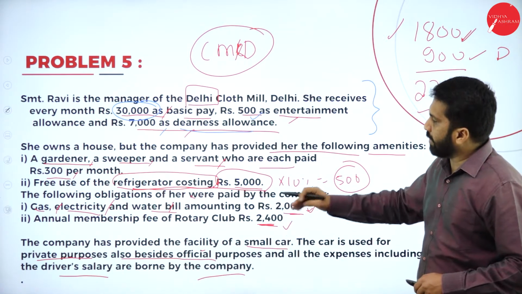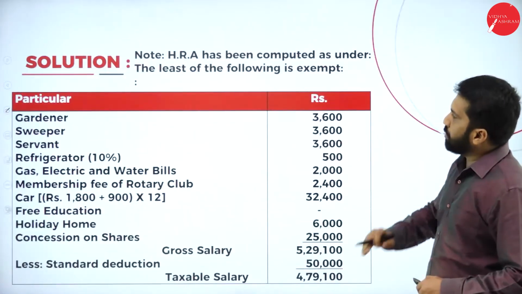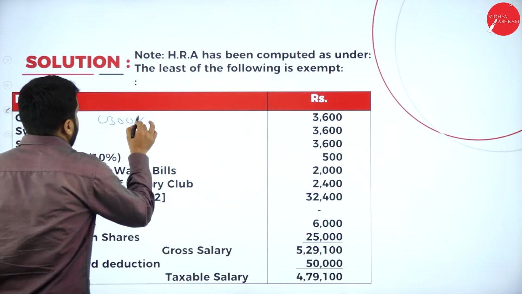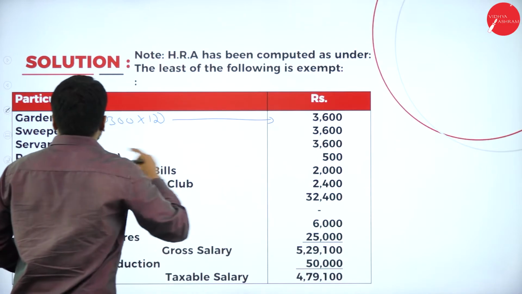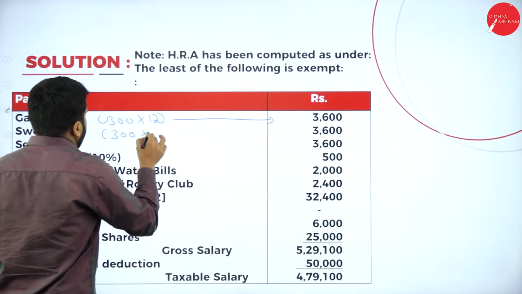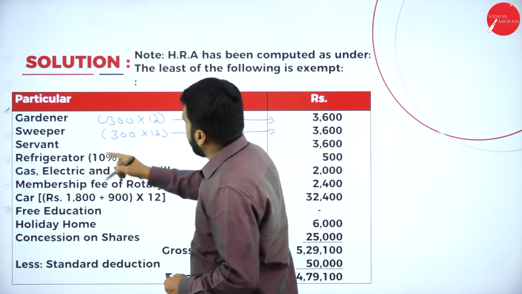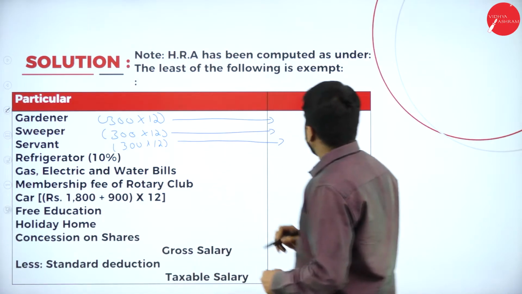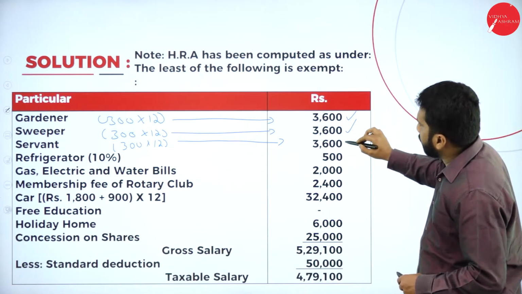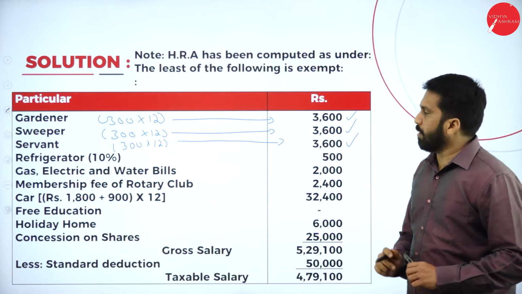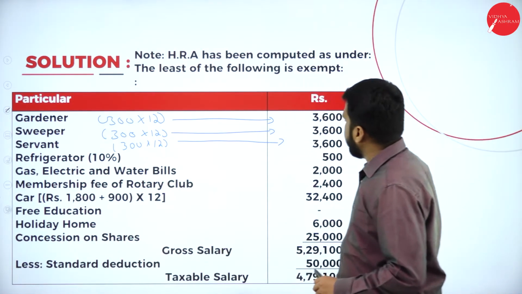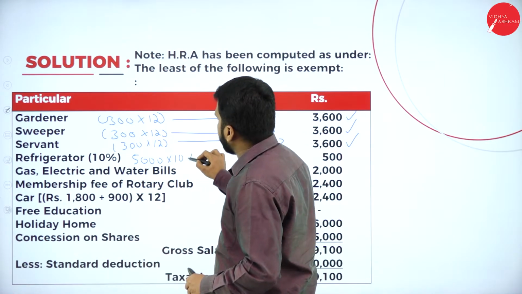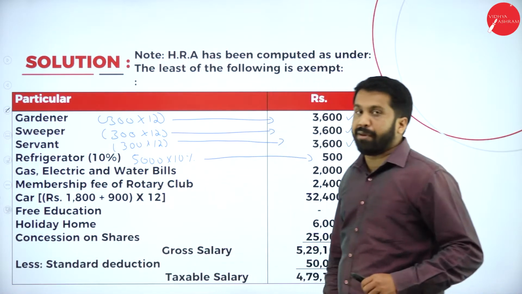Already I explained everything, so I'll go to the answer directly. Part 2 is a continuation. Gardener, as I told you, 300 per month taxable. Your sweeper, 300 per month taxable. Servant, 300 per month taxable. So 3,600, 3,600, 3,600 taxable. Now, a refrigerator, as I told you, what was the value? 5,000. What is the percentage? I told you 10%. This will be 500.